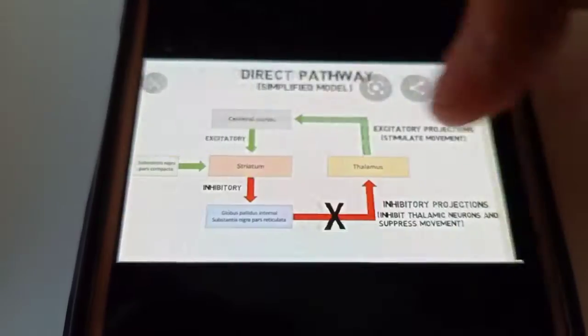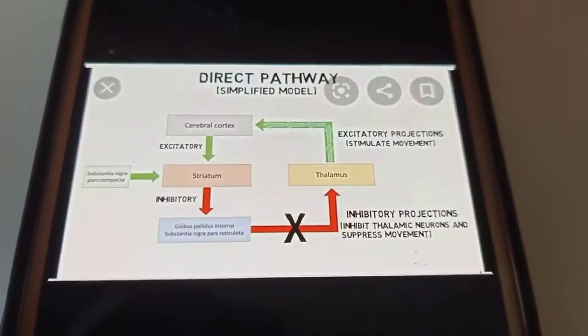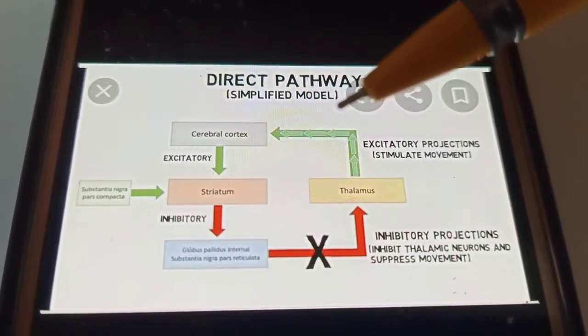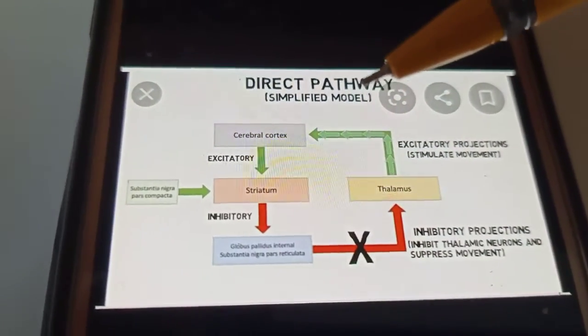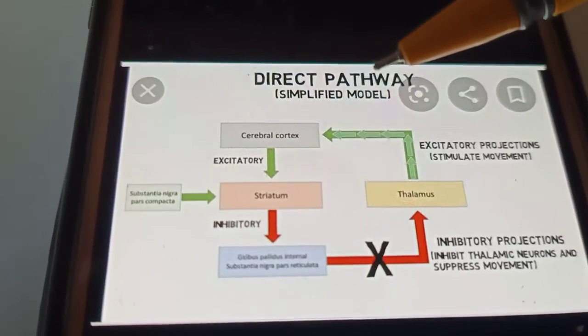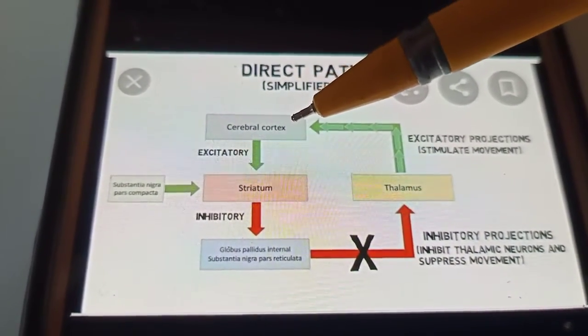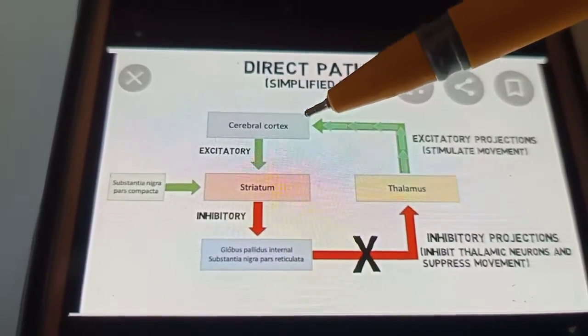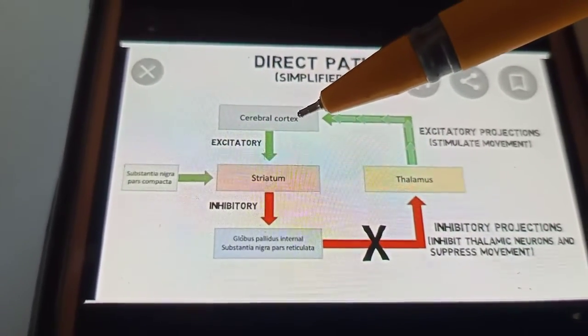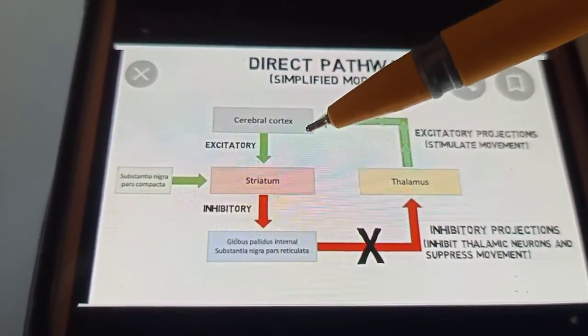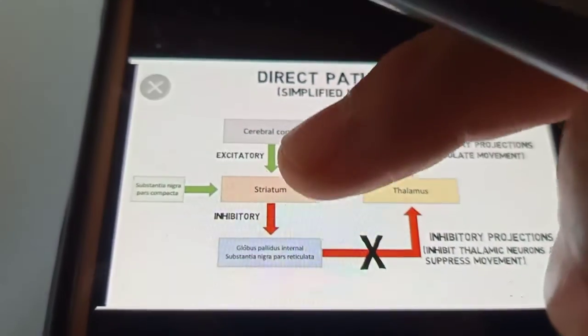Now, we talked about the direct pathway in my previous video. Just a revision. What happens in the direct pathway is that from the cerebral cortex, the excitatory stimulus goes to the corpus striatum.